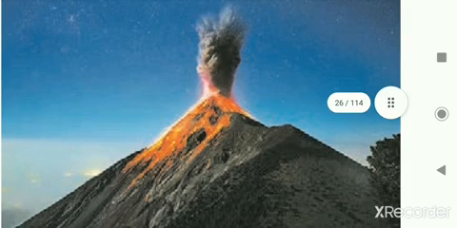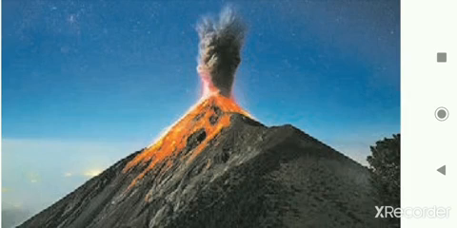You can see how the lava comes out. This is the molten magma, and when it comes out on the surface, it is called lava. You can see in the picture how this hot material is thrown out on the surface of the earth. Hot solid, liquid and gaseous material, ash, water vapor, poisonous and inflammable gases, and hot molten magma are thrown out. This process is known as volcanic eruption. And what is lava? Molten magma that comes out on the surface is known as lava.